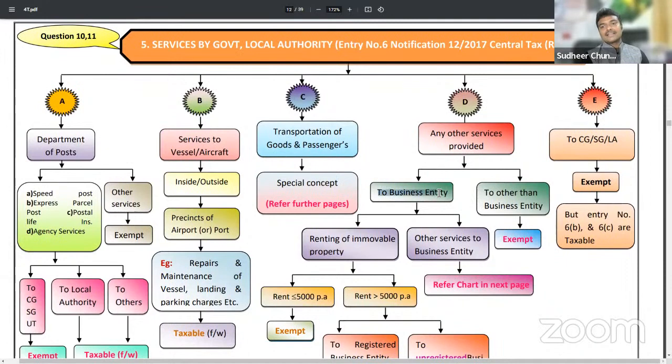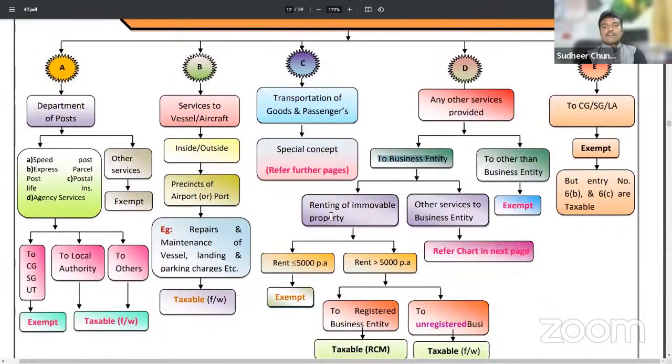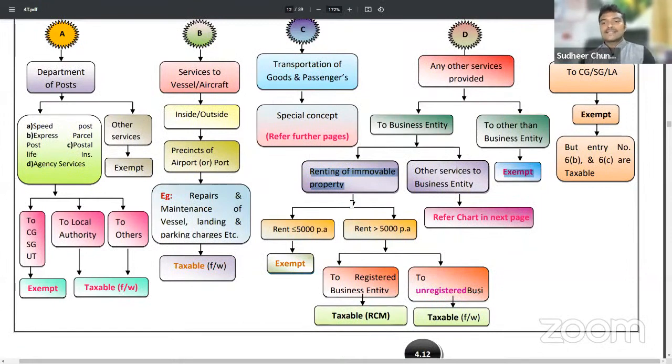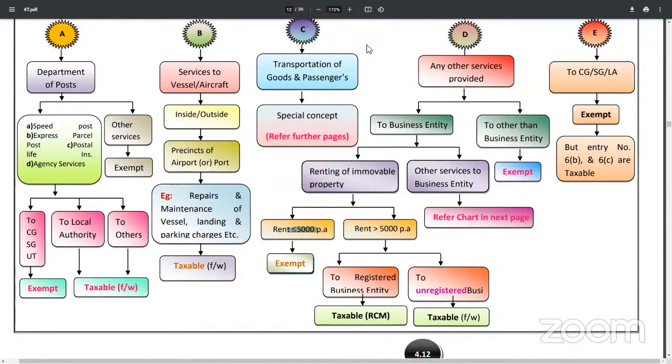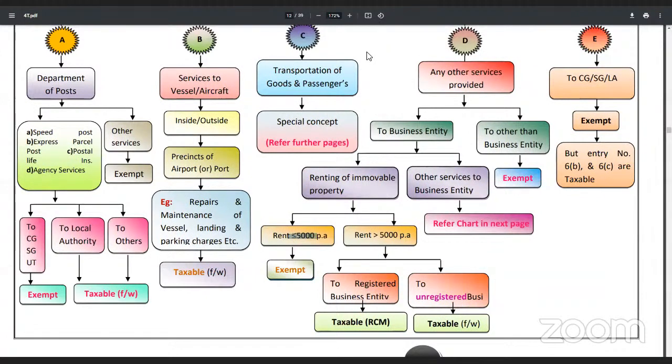If government provides any services to a business entity, for example if a government complex has been let out, like in Vijayawada we have NTR complex and Kalesarav market complex, these belong to the municipal authority. If they let out and the rent charged does not exceed 5,000 per annum, it will be exempt.